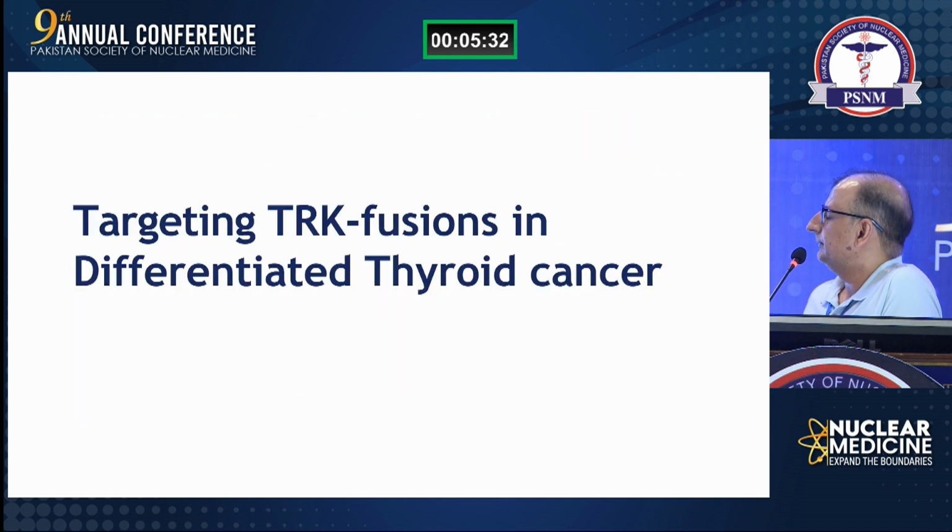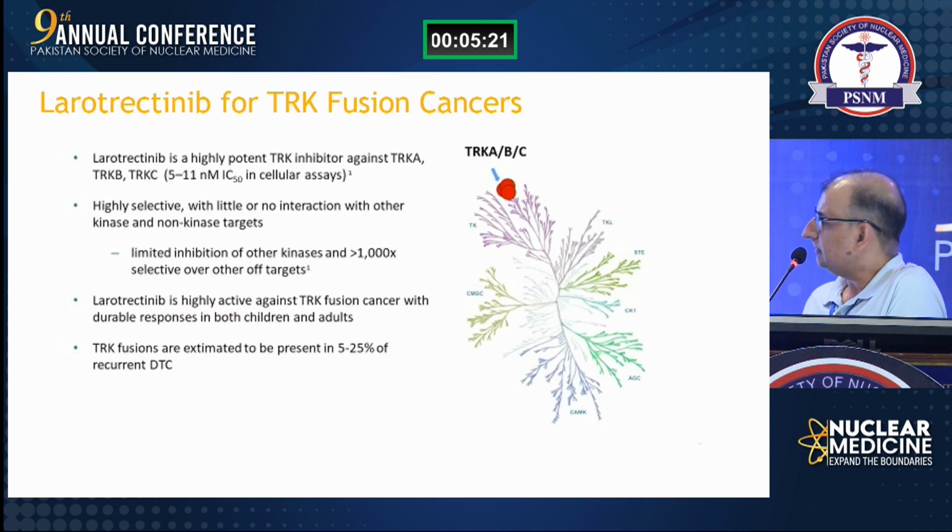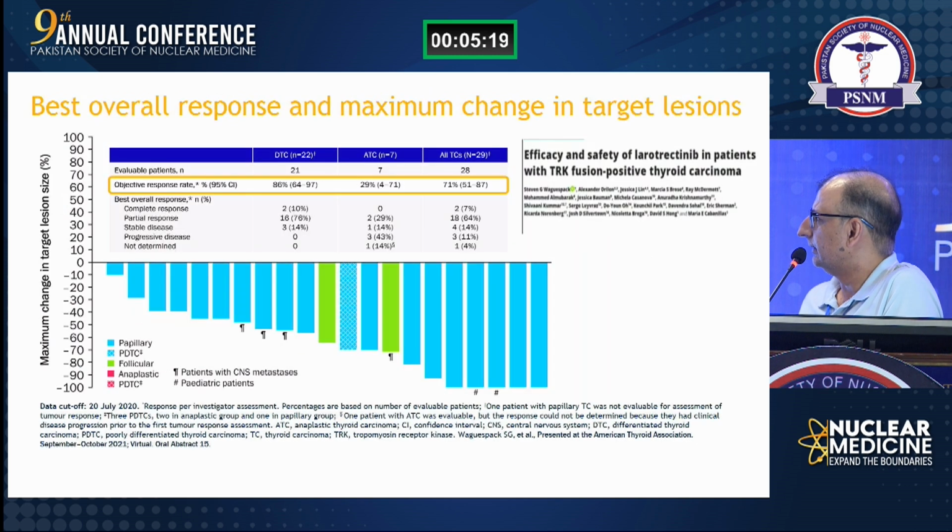Another selective target is the TRK gene fusion. If it is present, the TKIs are even more promising, backed by this data. This is the trial of the efficacy and safety of larotrectinib in patients with TRK fusion-positive thyroid carcinoma. Look at these responses. These patients are showing complete responses.